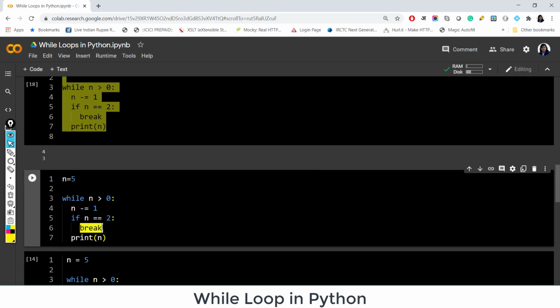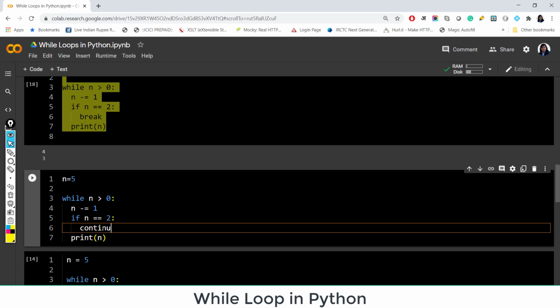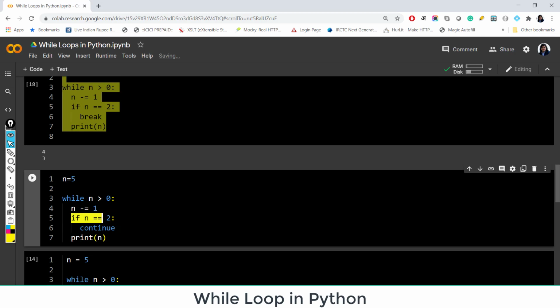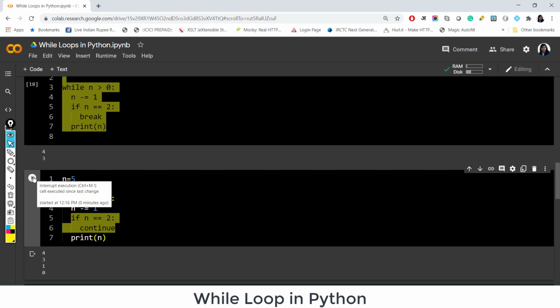That's it. So what it will do is, it will continue the loop. Just for this particular condition, when n is exactly equal to 2, it will skip printing and for the rest of the values which come after that, it will keep on printing. So we will get the output 4, 3, 1 and 0. Notice we are not getting 2 here, and I hope you are not worried about why we are getting 0, because we are checking this condition. So when we have 1 here, 1 is greater than 0, we are updating the value, it is becoming 0 and it is printing that value.